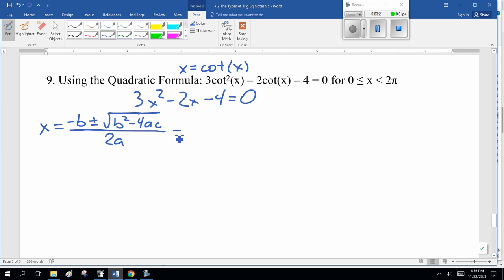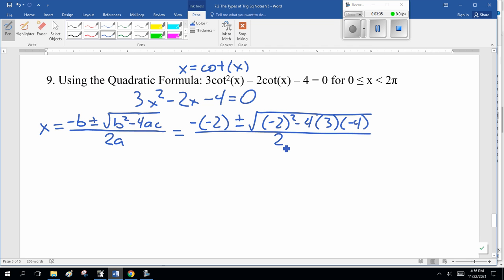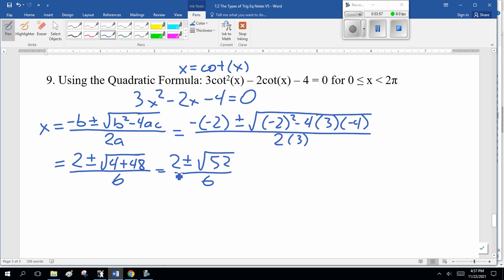So this is minus minus 2 plus or minus the square root of minus 2 squared minus 4 times 3 times minus 4, over 2a, 2 times 3. This is 2 plus or minus the square root of 4, minus 4 times minus 4 is plus 16, 16 times 3 is 48, over 6. All right? Now, if you got that, I'm happy.